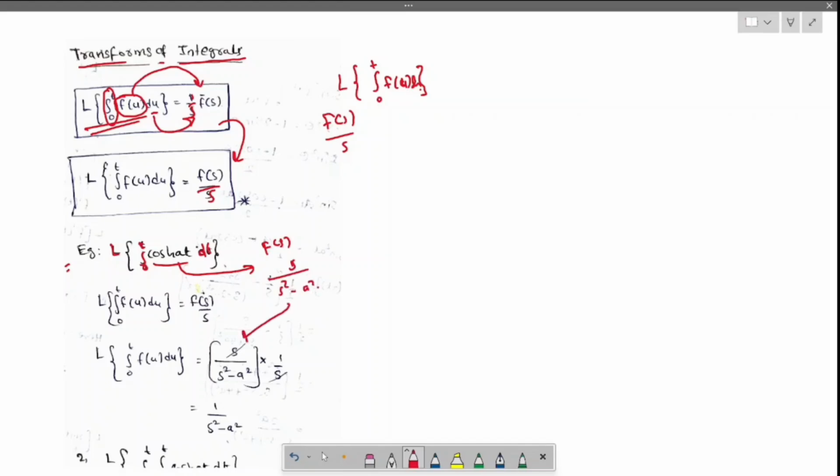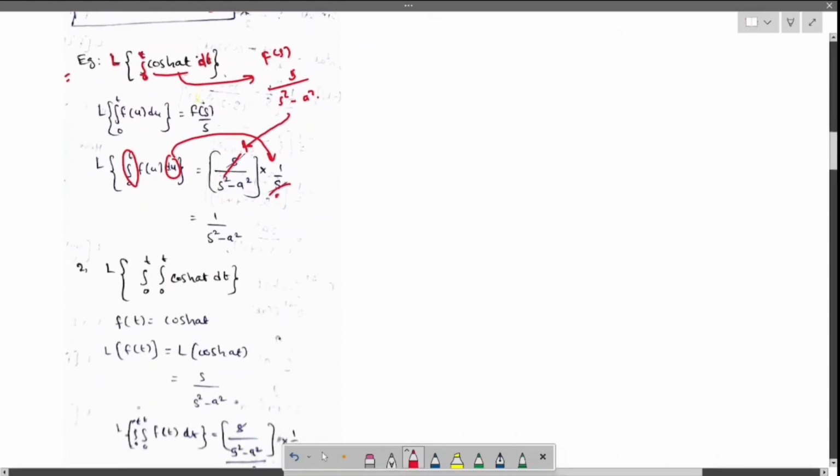So the same thing is written here. For this thing we need to write 1 by s. Okay, s will get cancelled. We are left over with 1 by s square plus a square. Again, let us see one more problem.